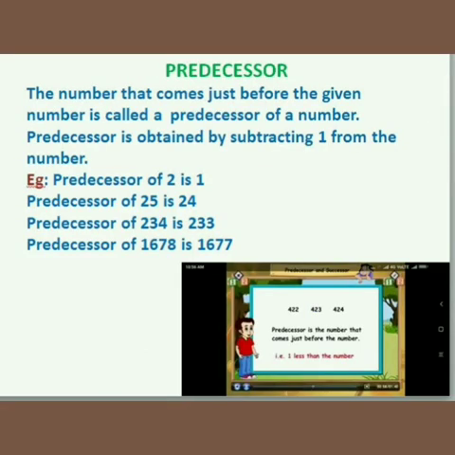Children, next topic is predecessor. The number that comes just before the given number is called a predecessor of a number, or predecessor is obtained by subtracting 1 from the given number. The predecessor of 2 is 1, and the predecessor of 25 is 24, and the predecessor of 234 is 233, and the predecessor of 1678 is 1677.